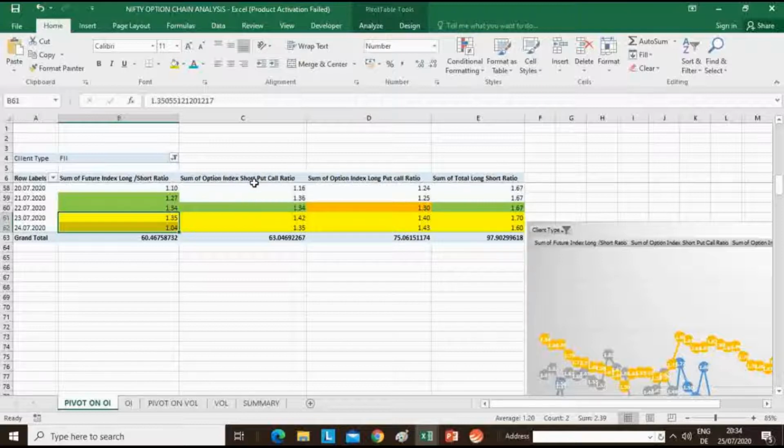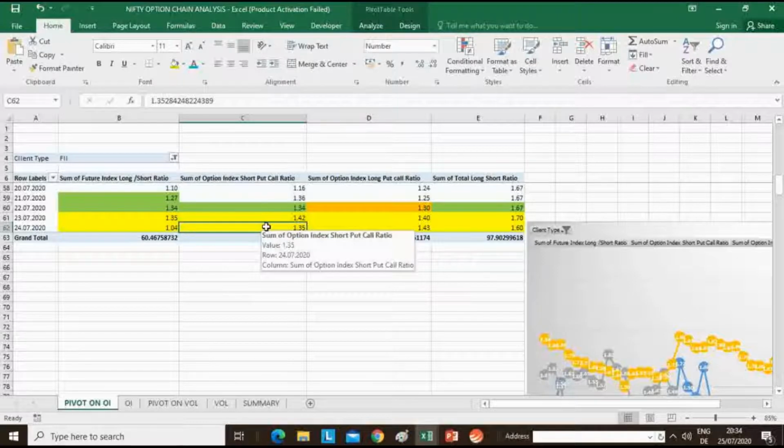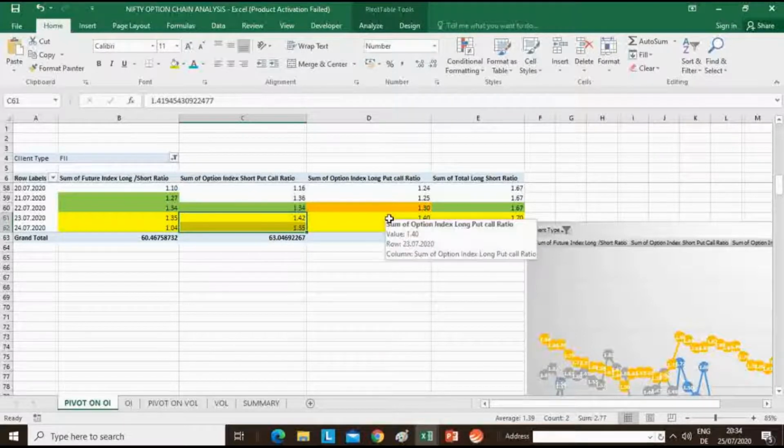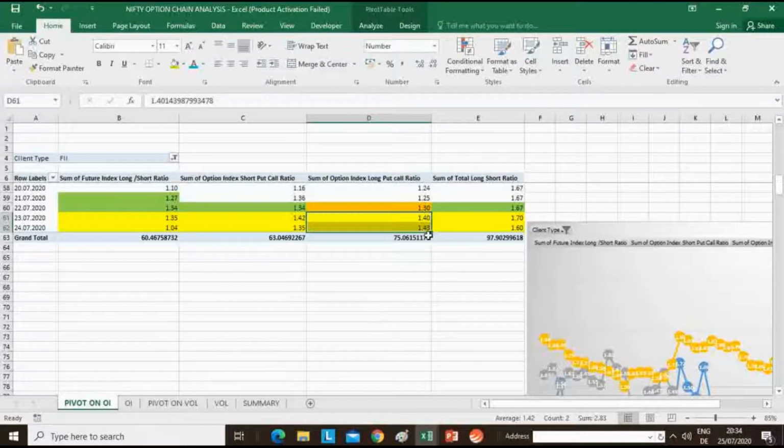This gives how much bullishness is there in the market. If the number is greater than 1, it means they are bullish, but to what extent are they bullish? The number has decreased from 1.42 to 1.35, so bullishness has decreased. This is put long to put call ratio. This has increased only by 2%, whereas index long to index short has decreased by 30%.